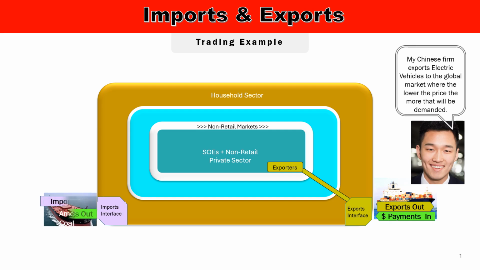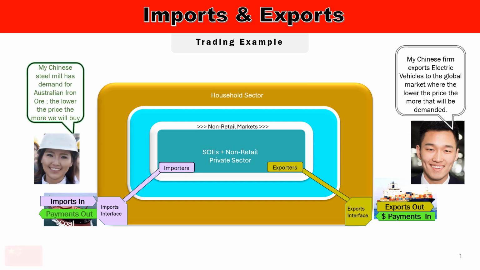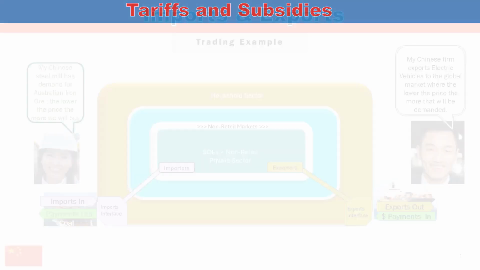The iron ore is shown arriving at the Chinese imports interface at the lower left-hand corner. Payments for these imports is shown as a green arrow leaving the imports interface. Now let's have a look at China's exports at the other end. The electric vehicles are shown leaving the exporter's warehouse.